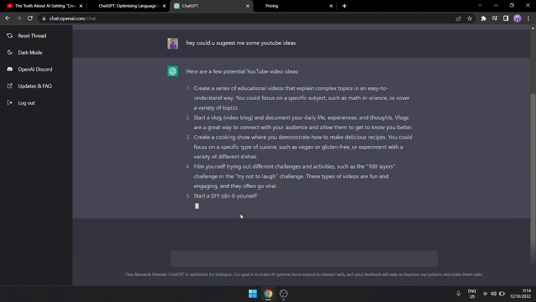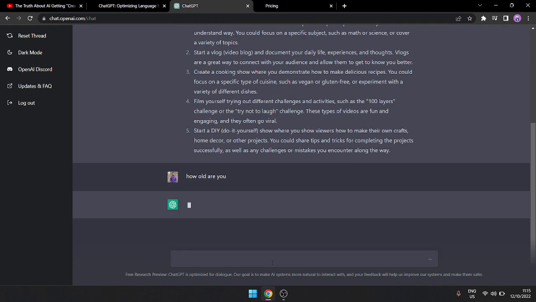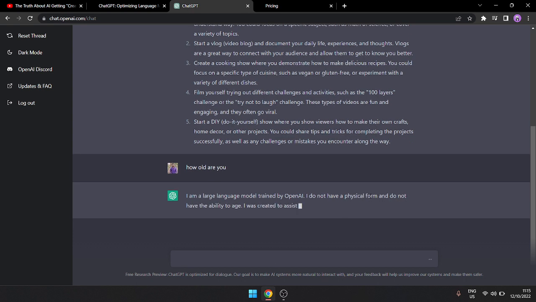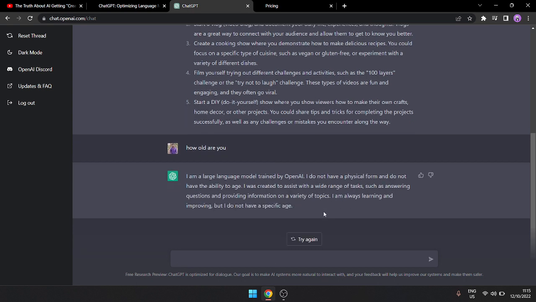As you can see, it's only giving from where it's processing the data. I hope this works with all other processes also. Now let's ask a simple question: how long ago were you made, like how old are you? Let's keep it as simple as that. So see, it's again saying it's created by OpenAI. It does not have physical form. I think this same repeats in Google Assistant and Alexa also.